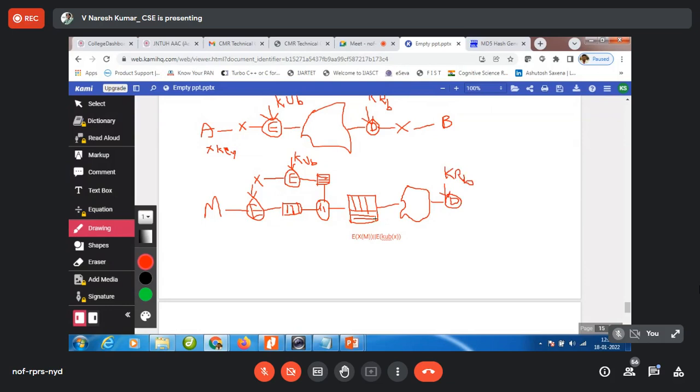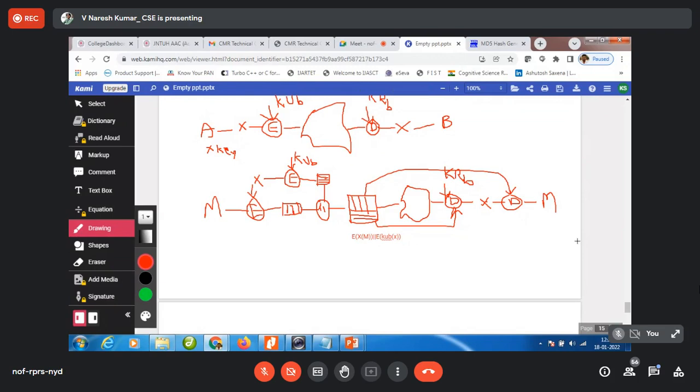This KRB is applied on this part so that it gets X, and this X is then given for the decryption of this other part, so that I get the message. Is it clear now? Yes, sir.